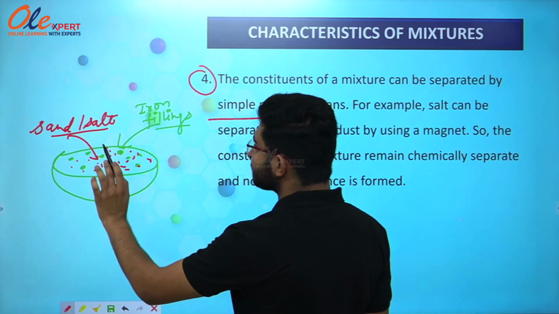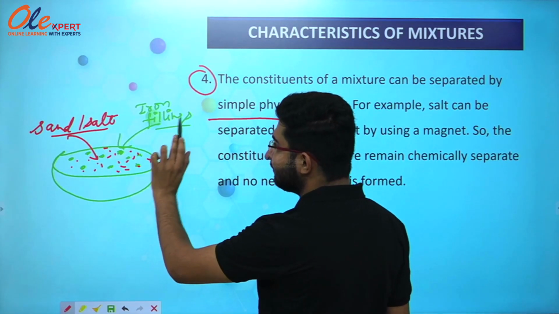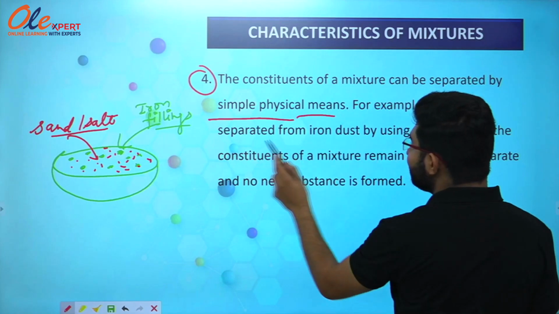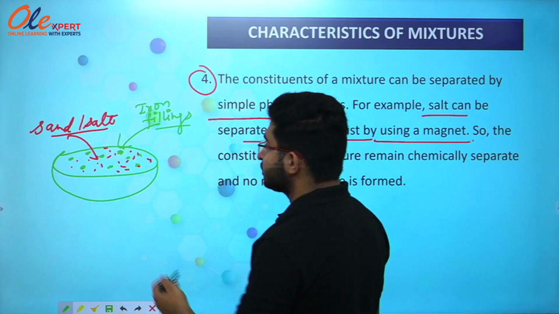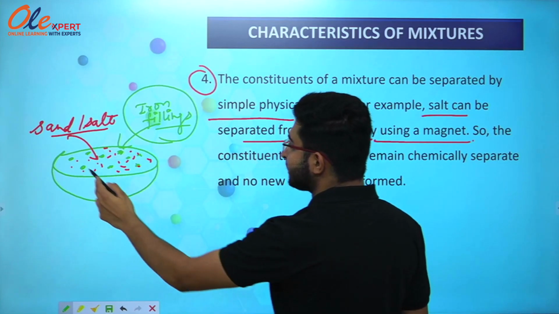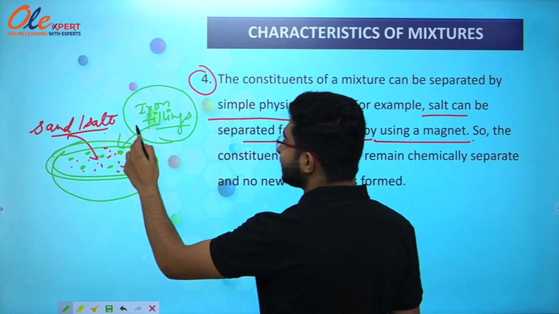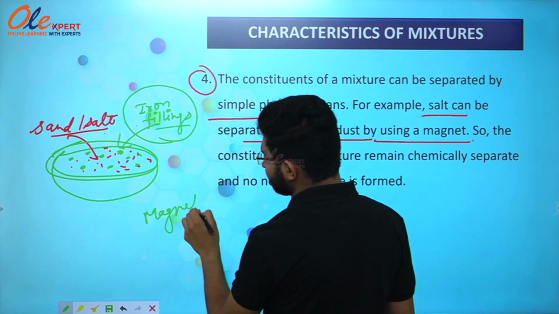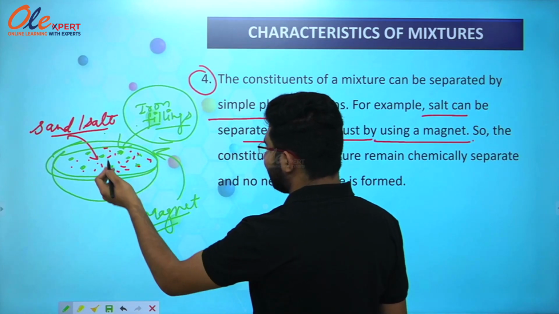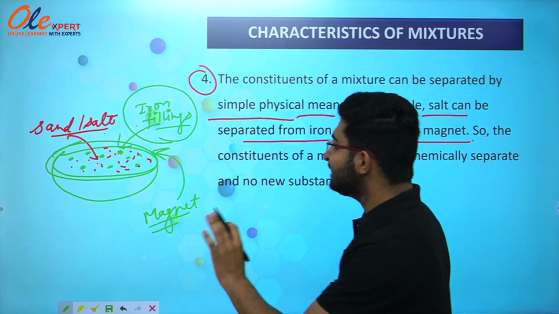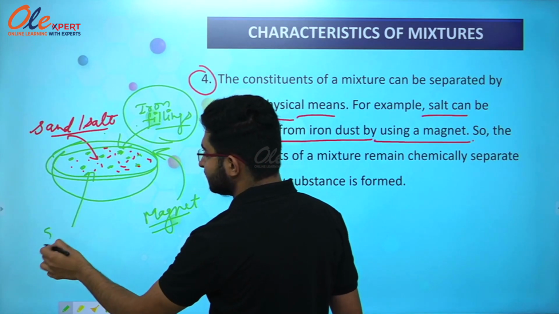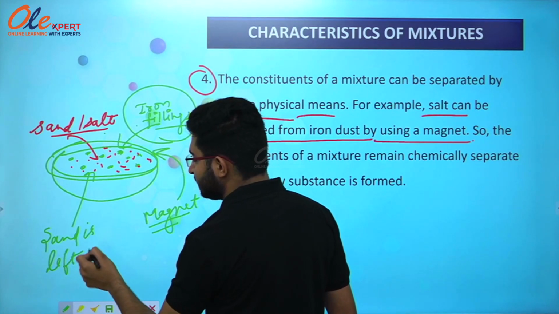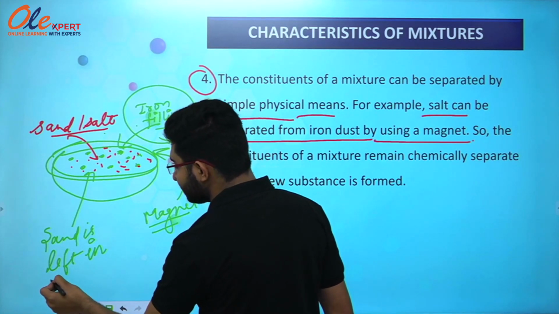Okay, so it is a heterogeneous mixture of sand and iron filings, or salt and iron filings. So salt can be separated from iron dust by using a magnet. So we can say that we can separate iron filings from this heterogeneous mixture of salt and iron filings by the help of a magnet. So if I put a magnet over here, the iron filings will be attracted towards the magnet and sand will be left in the dish.